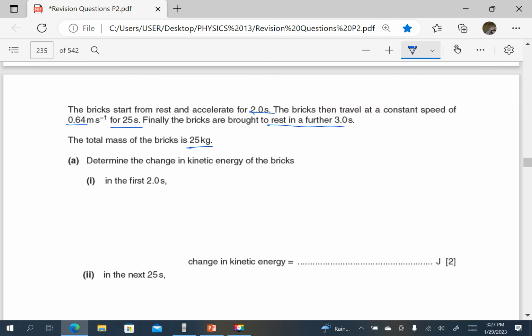Determine the change in the kinetic energy of the bricks in the first 2 seconds. So for the change in kinetic energy, because they start from rest, the initial kinetic energy is 0. So I'll just find a half mv squared, which is 0.5 times the mass, which is 25, times the speed, which is 0.64, squared.